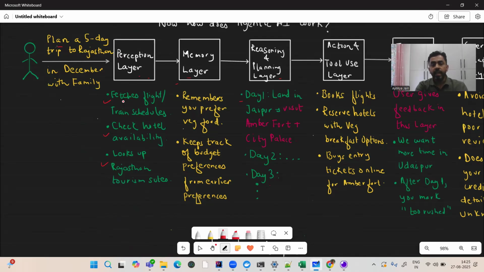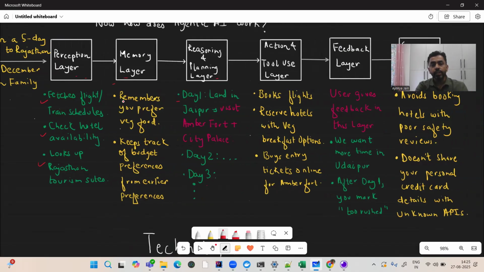And then comes the actions and tool use layer, wherein it books flights, reserves hotels with veg breakfast options, and then buys entry tickets online for Amber Fort, for example. So here it does all the actions basically. As I said, it is going to book the flights, it is going to reserve hotels for you, and then comes the feedback layer.